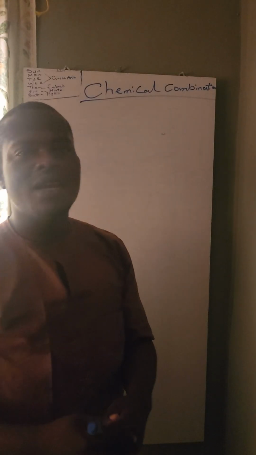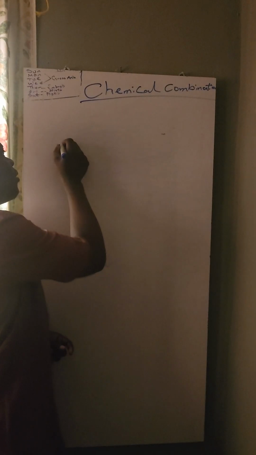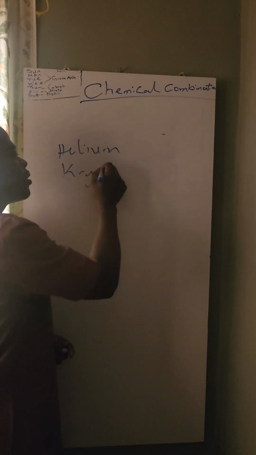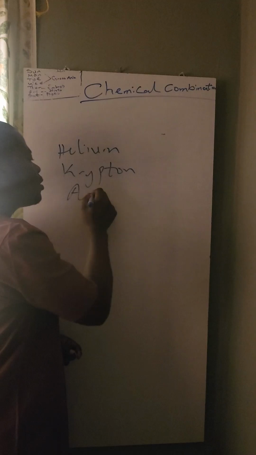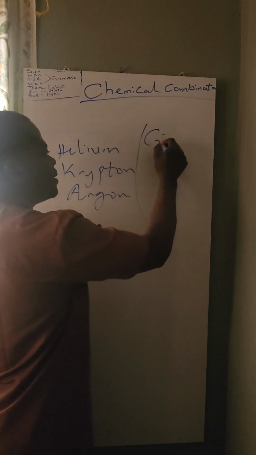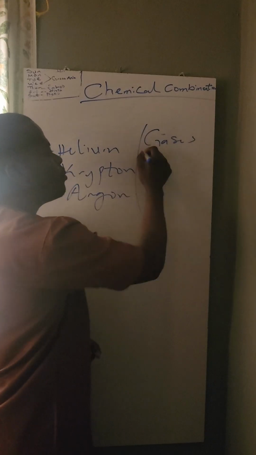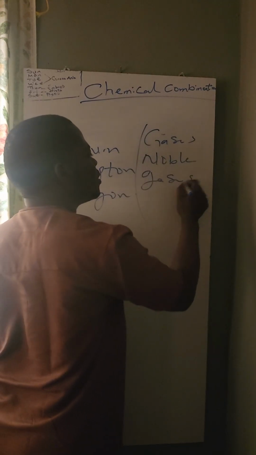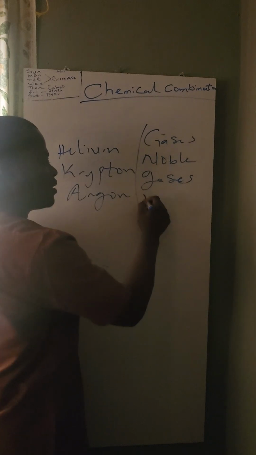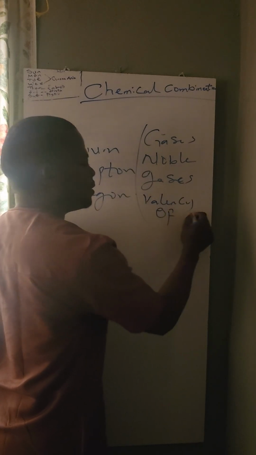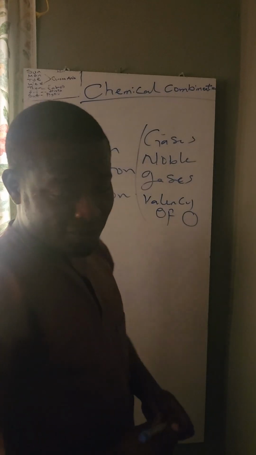Examples of stable elements are helium, krypton, and argon. We call all these elements, they are all gases. And we call them the what? The noble gases. And they have a valency of 0. That is, they don't have a valence number.